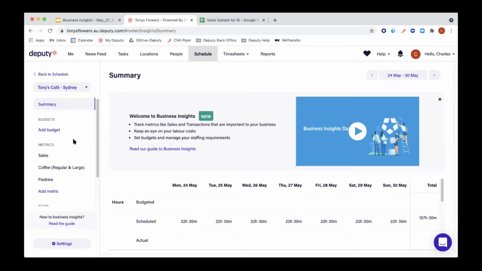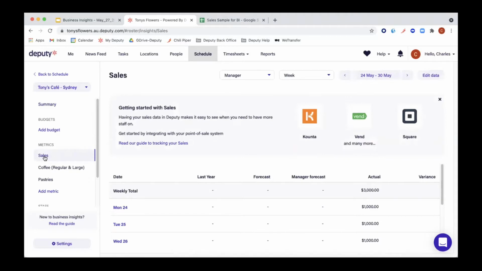Now let's start with one of the most important ones, sales. So let's click on sales. Before we start inputting numbers, you can see at the center right here and here that you can select different areas.